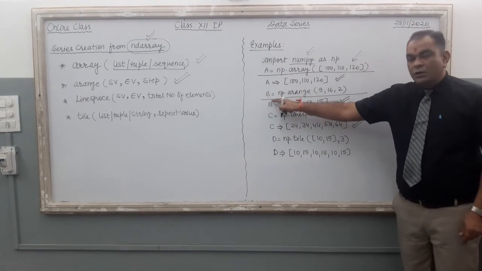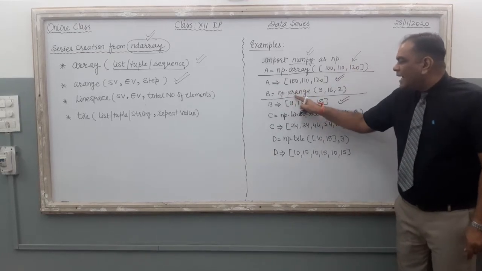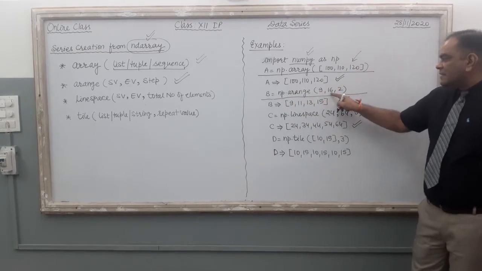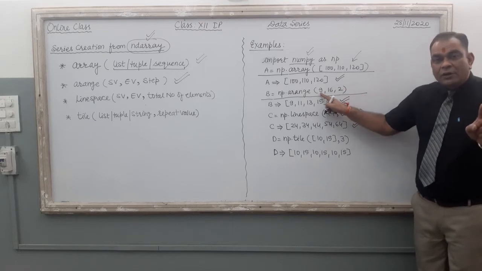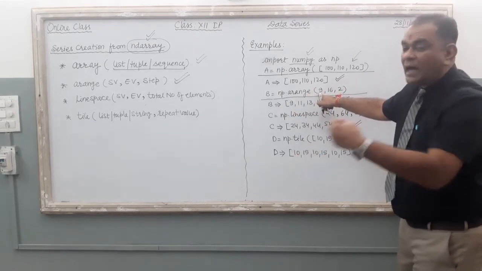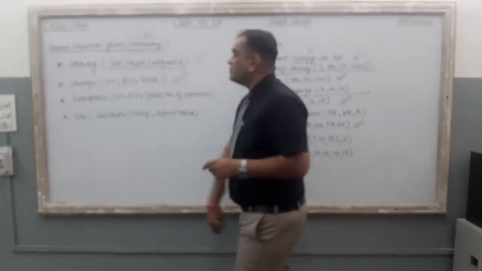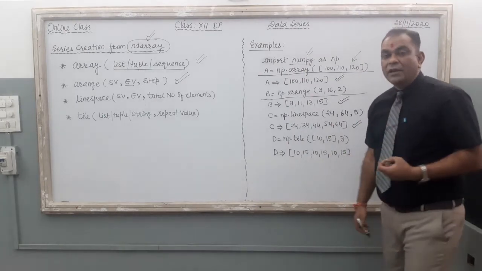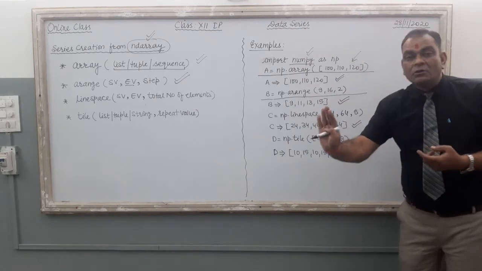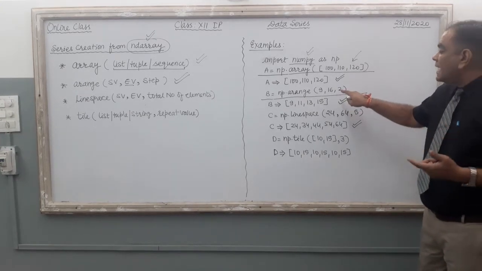b equal to np (numpy), np.arange(9, 16, 2). 9 is the start value, which means it will produce the output starting from 9. 16 is the last value, or we can say the end value. Just see this one, the end value means it is the last value. 16 is not included in the output, and the step, meaning the repetition step, is 2.